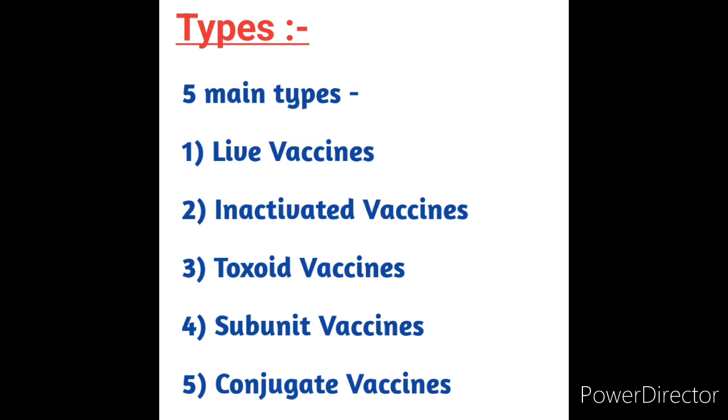We have five main types of immunization: live vaccines, inactivated vaccines, toxoid vaccines, subunit vaccines, and conjugate vaccines. We'll see them briefly one by one. First, live vaccines. Examples are MMR, measles, mumps, rubella, chickenpox, nasal spray and yellow fever. Flu vaccines contain live but weakened vaccines also.